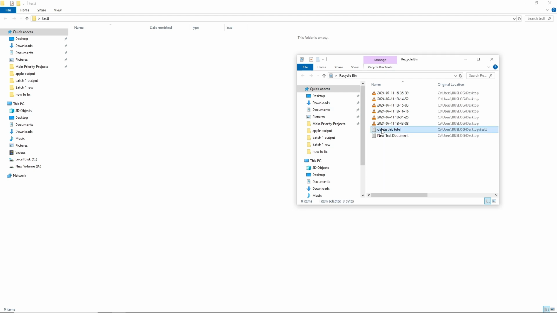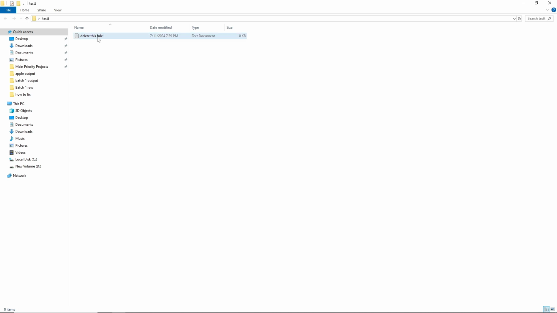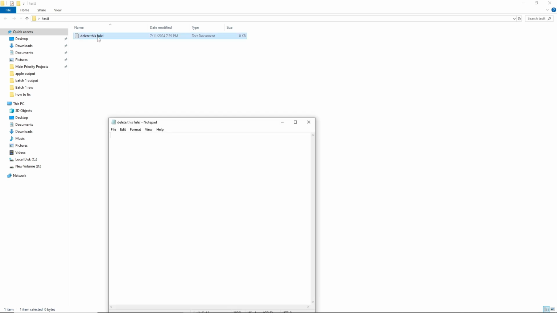And from here, in order for you to recover it, just simply right click on it and you will be able to click on restore over here. And after that, it will get back to the folder where you deleted it. So as you can see, it automatically gets back and we will be able to recover it now and we will be able to open it up.